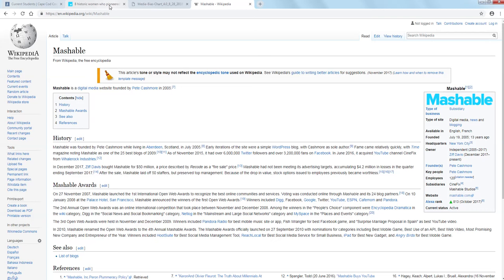Second, you need to make sure that your source is authoritative, that they actually have the knowledge in order to talk about your topic. Anyone can talk about black women in the civil rights movement, but I would be looking for an academic paper, for someone who's done some research, done their homework, or is an expert in the field. And third, the source needs to be current. It needs to be up to date. In an academic paper, I don't want to use an out of date article where there might be new information.